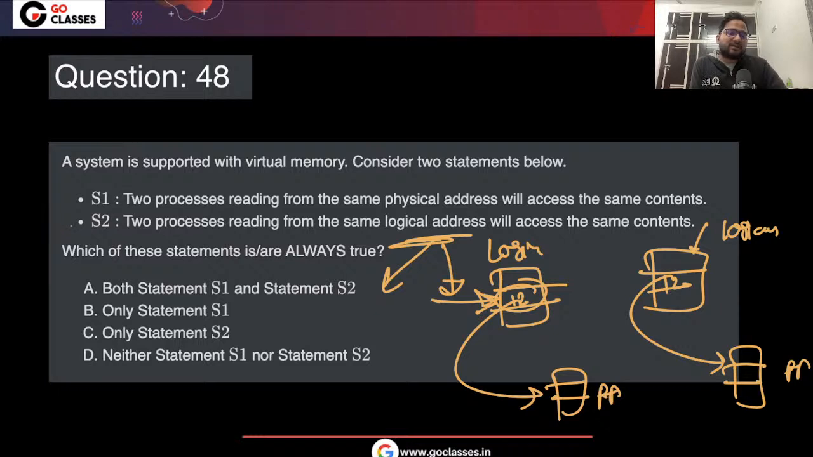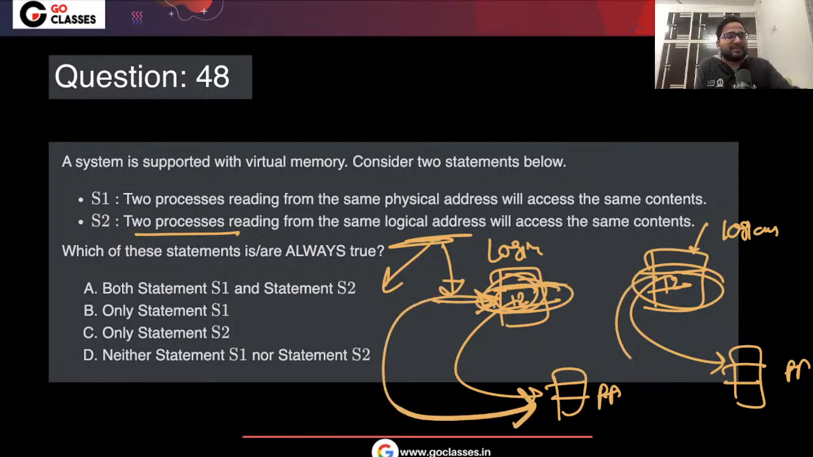So that is the reason. These are the two processes that can have logical address 12, but this particular page will be mapped to some other physical address. So S1 is true, but S2 is false. Okay, only S1 is true. Is this understood?